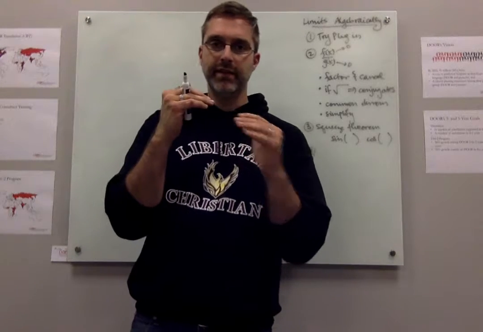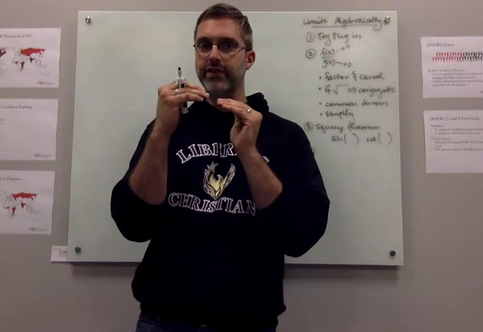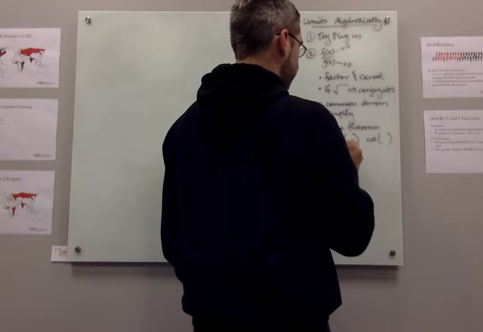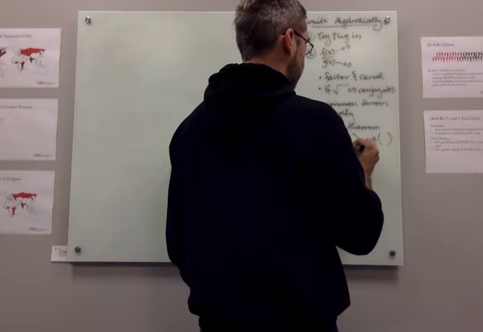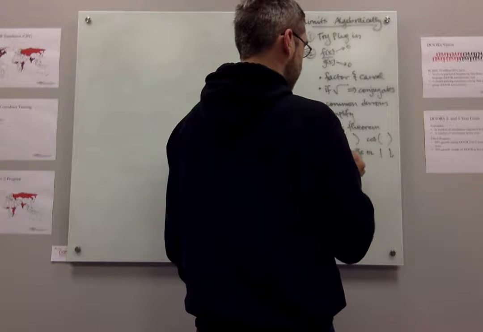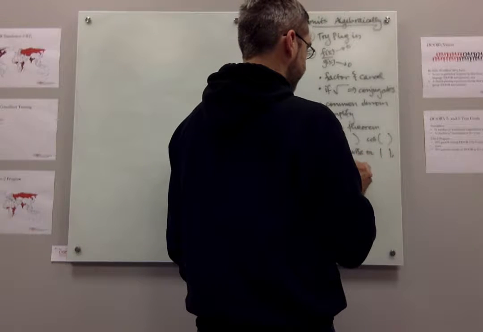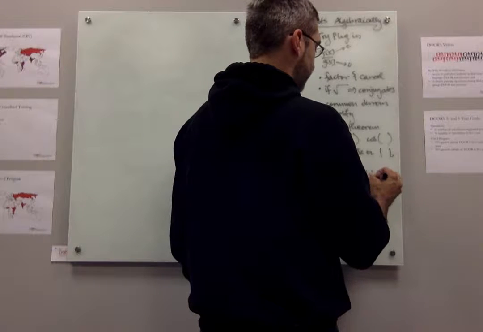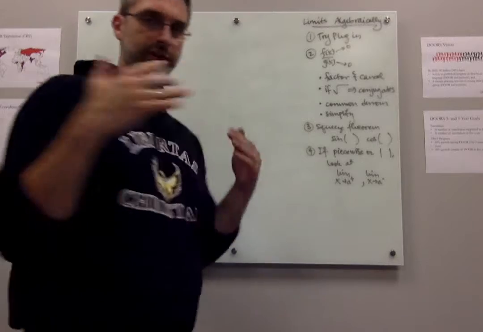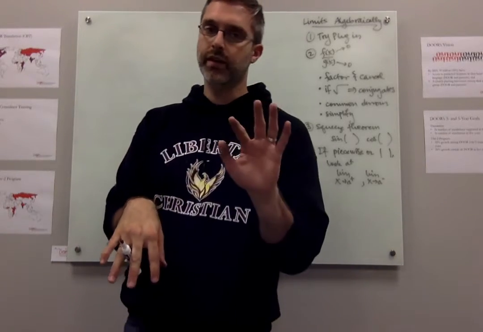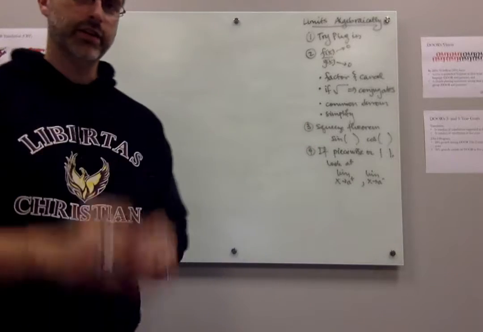We take a limit from one side and we take a limit from the other side and we see if they match up or not, okay? So if you have a piecewise function or an absolute value, look at the limit from the right and the limit from the left and see if they match up. Because that allows you to break the problem apart and see what's going on the left side, what's going on the right side, what's happening overall.